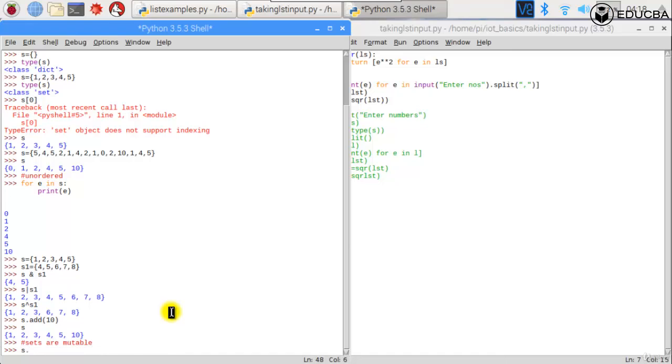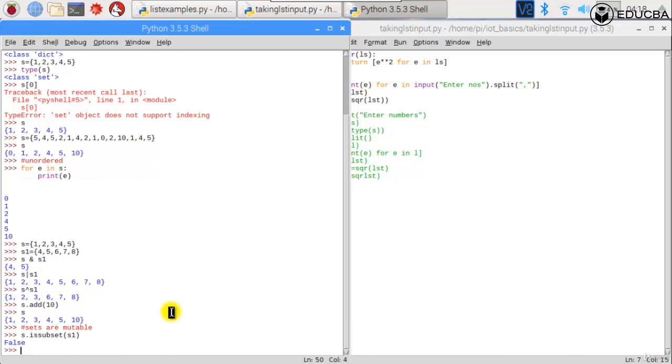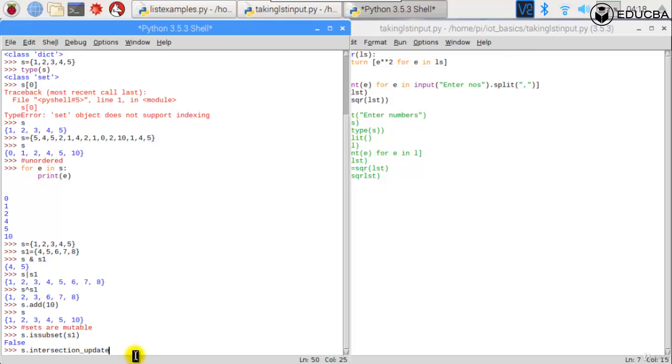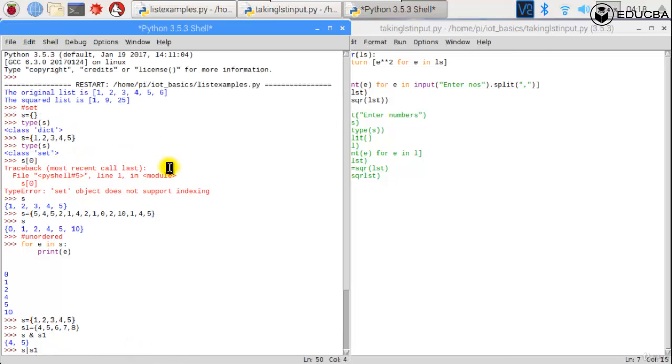S dot, you can copy, you can create a difference of two sets, you can discard, you can check if it is a subset. If S dot subset of S1, is it a subset? No, it will give me a false, right? So these are a few things that you can figure out if and when a need comes. But these are just the basics of sets, so that in case something comes up, you can go ahead with it. All right, let's go on to the next data structure then.